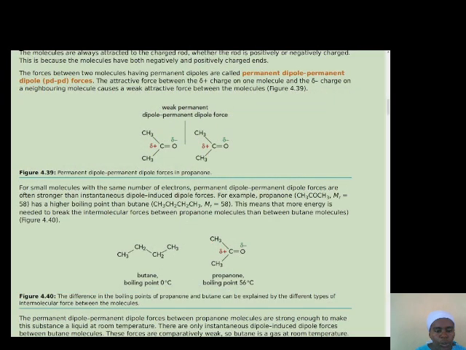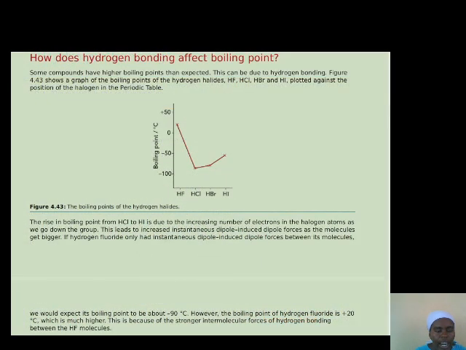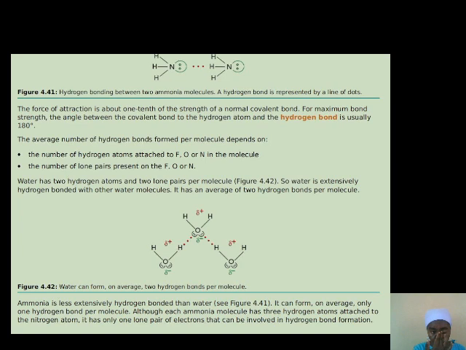Hydrogen bonding is also present in water, and you find that a water molecule has two hydrogens bonded to an oxygen with lone pairs of electrons. So a water molecule can form two hydrogen bonds, with one hydrogen bonded to one lone pair and another hydrogen bonded to the other lone pair.